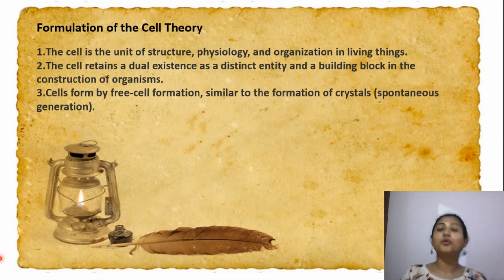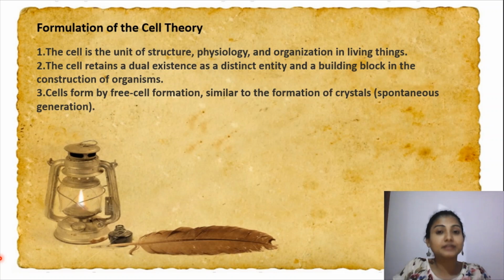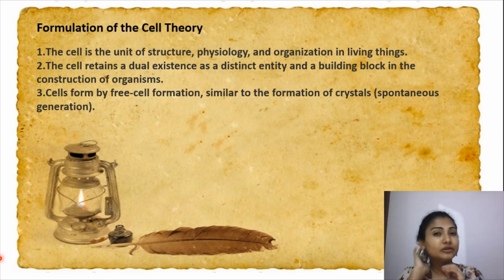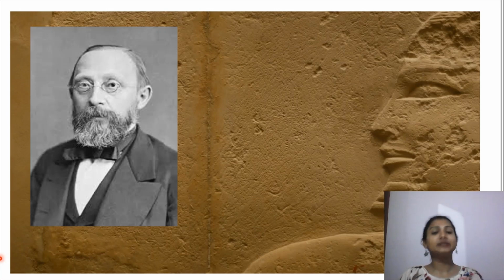And the third point was that cells are formed by free cell formation. They are just directly born. There is no pre-existence of the cell. They just appear the way crystals are formed. They are spontaneously existing, spontaneously formed. Now, the first and second postulates were accepted. But the third postulate, which was given in the cell theory by Schwann and Schleiden, was a bit arguable. Then came the next scientist.